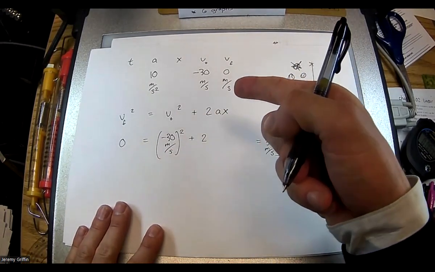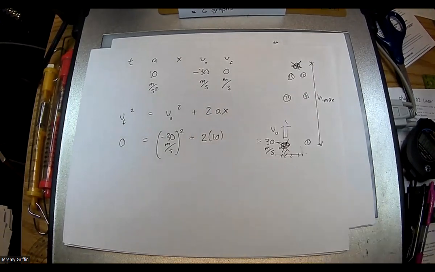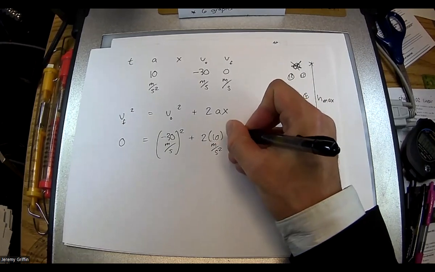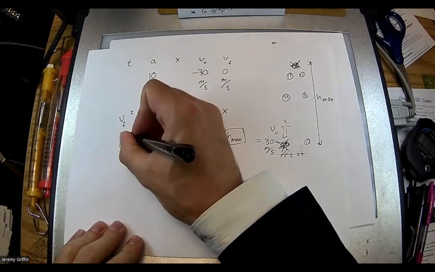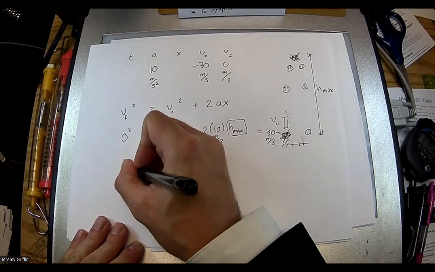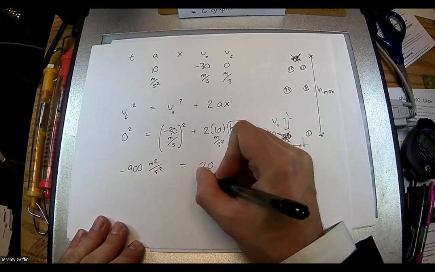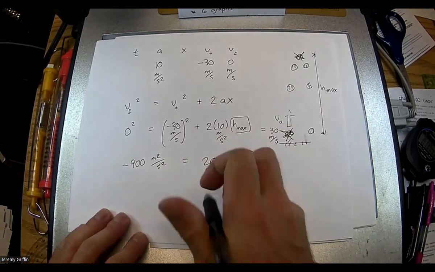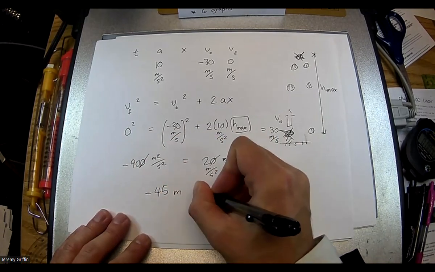Okay. 2 times we got 10. Oh, excuse me. I think that's meters per second squared. And then where x is, I'll call it h max, because that would correspond to this 0 final velocity. Okay, well, 0 squared, so 0. All right, so I got 30 squared, it's 900. Subtract 900, negative 900 meters squared per second squared equals 20 meters per second squared times h max. Divide both sides by 20. Oh, negative 45 is the number, meters is the unit.